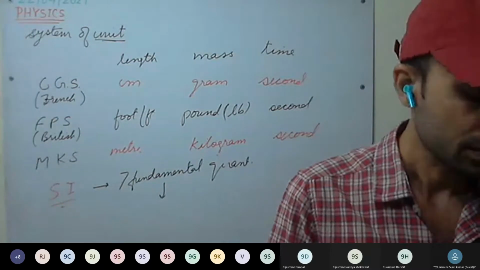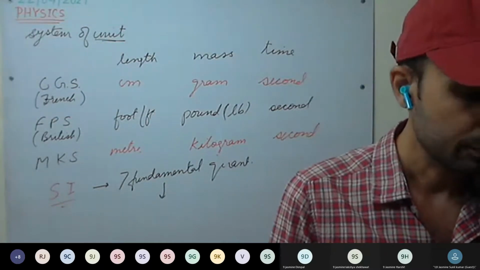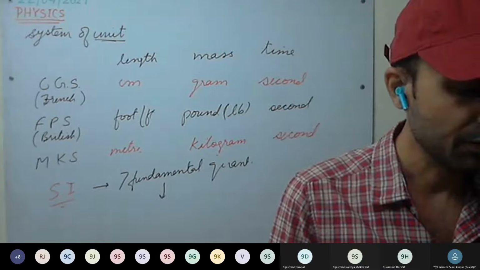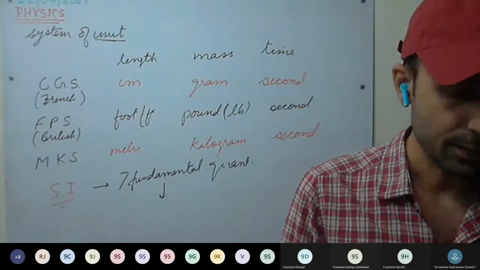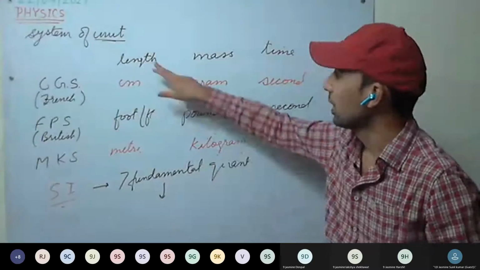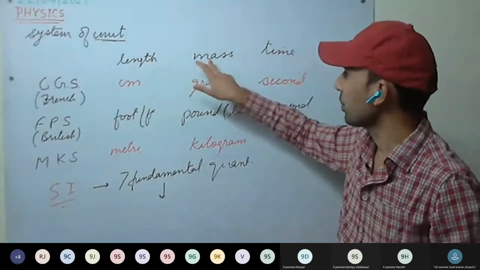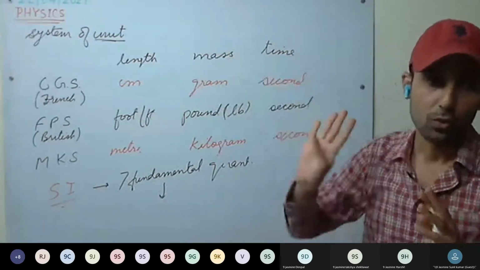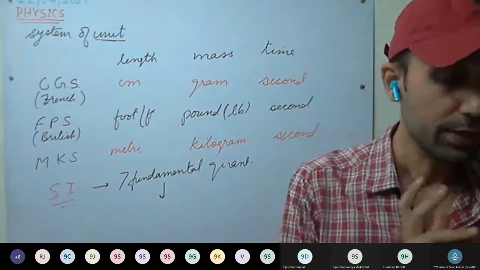So please see the figure on page number 2. One table is given with fundamental quantities, fundamental units, and symbols in the SI system. So which 7 are the fundamental quantities? Length, mass, time: 3 were already there. 4 are added. What are they? Temperature.